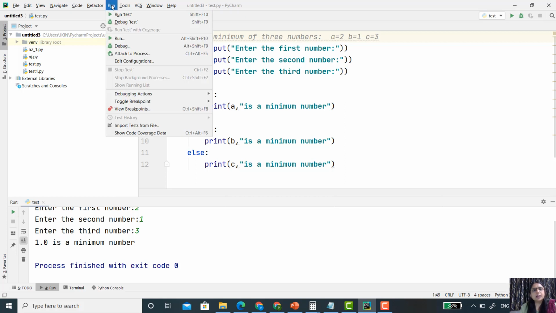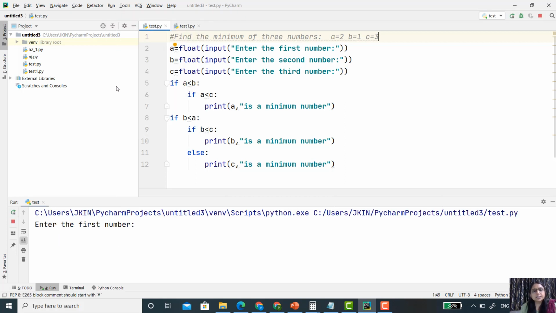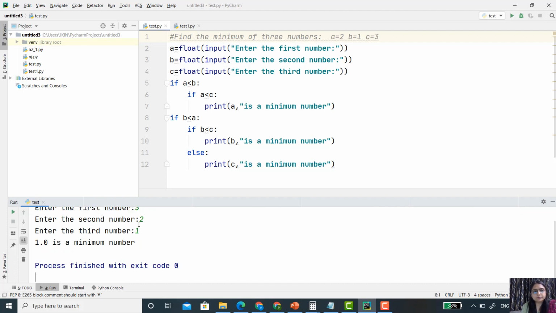Now we will evaluate the last case. What will happen if c is the smallest number? I enter 3, 2 and 1, and our code replies that 1 is the minimum number. Let's see the execution. The value of a is 3, b is 2 and c is 1. The first condition, 3 is less than 2, no, so this body of if is not executed.